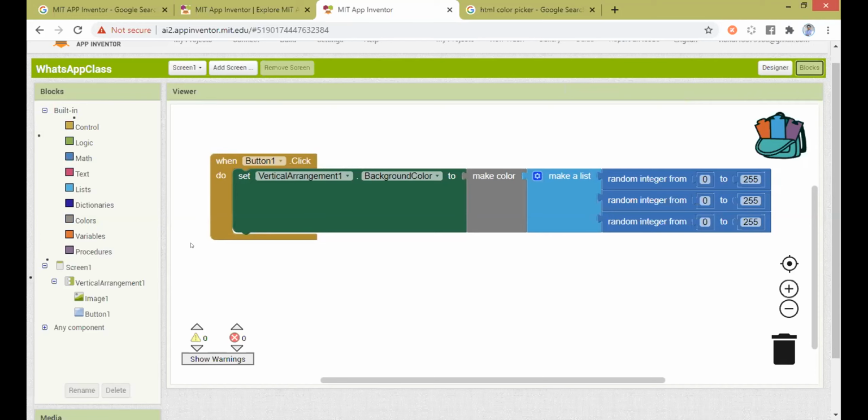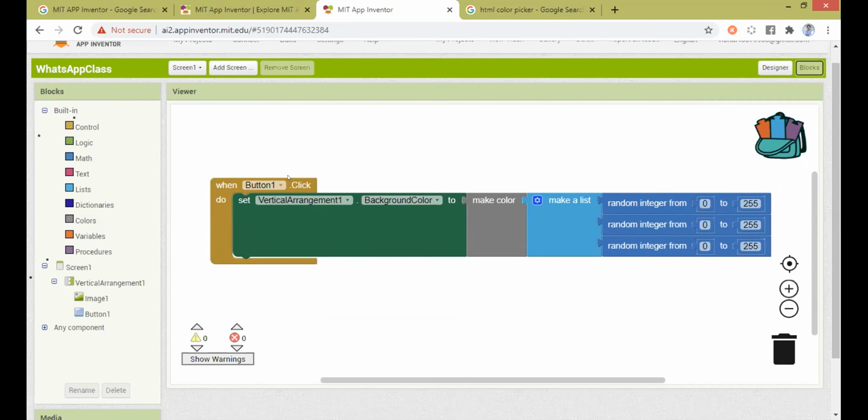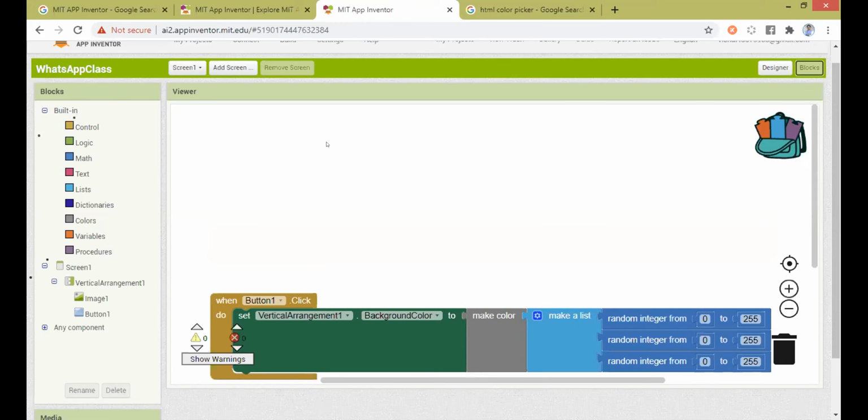Right? Now, once I keep on clicking this, each and every time a random value of R will be generated, a random value of G will be generated, and a random value of B will be generated. And each and every time, these combinations produce different colors. Now, I have designed it. I have added the blocks, and the code is now ready. Before downloading and installing the app, or before launching the app, I need to make sure that my app is working correctly. Because if my app is not working correctly, then I should make corrections to the app, right?